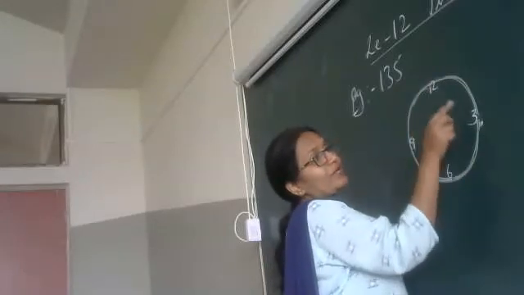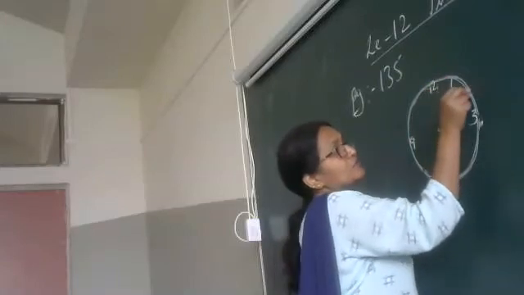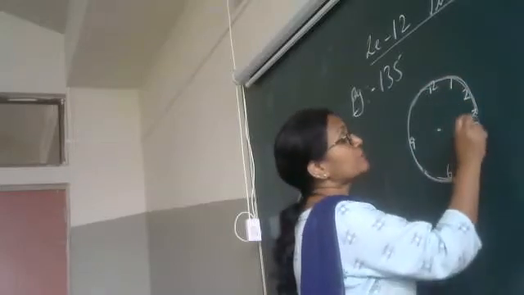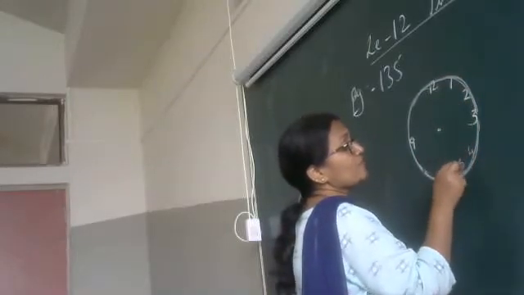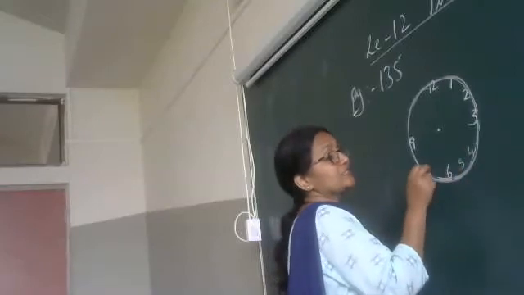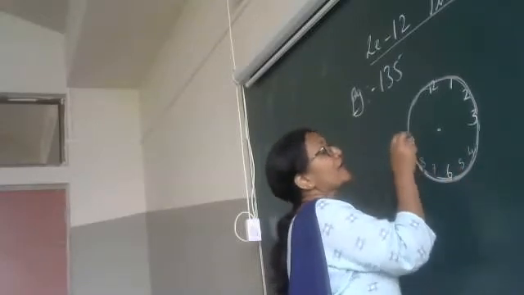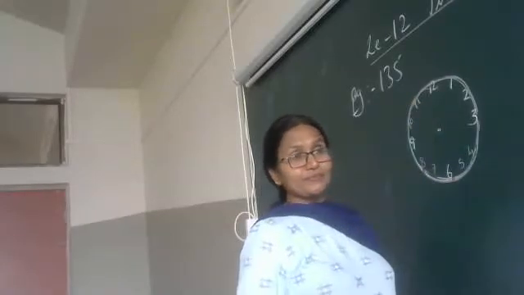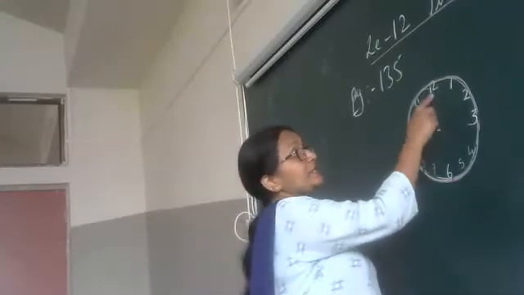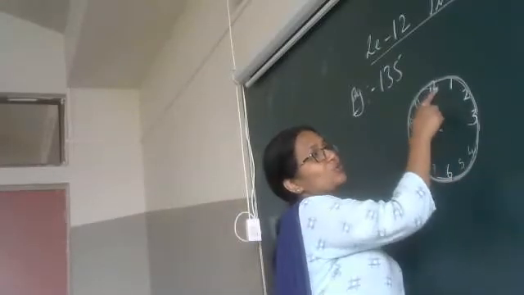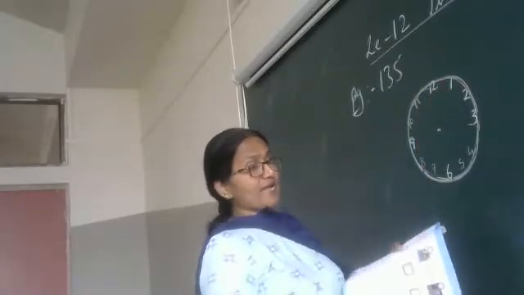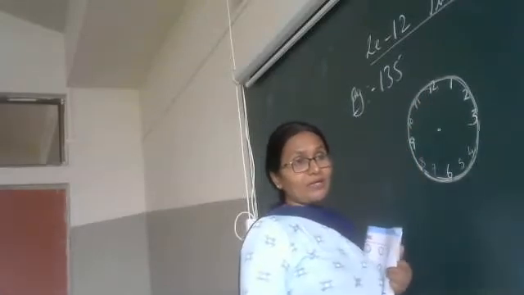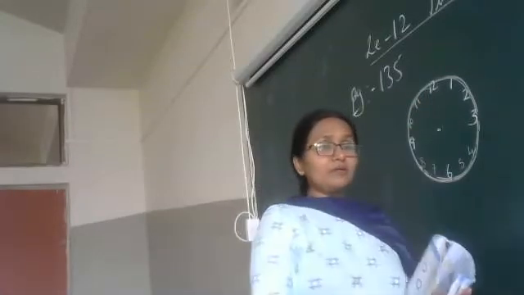In between 12 and 3, 1, 2. I will not be doing the second lines because it will look clumsy and you will not understand. 4, 5, 6. Here comes 7, 8, 9, 10, 11, 12. So all these numbers: 12, 1, 2, 3, 4, 5, 6, 7, 8, 9, 10, 11, 12. Now I have shown 12.